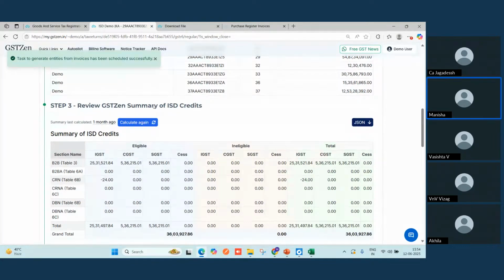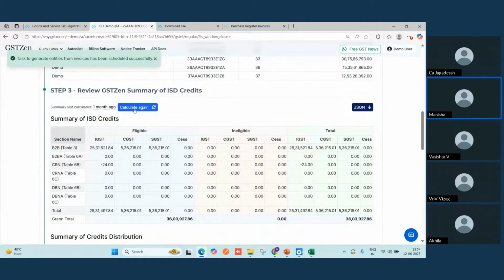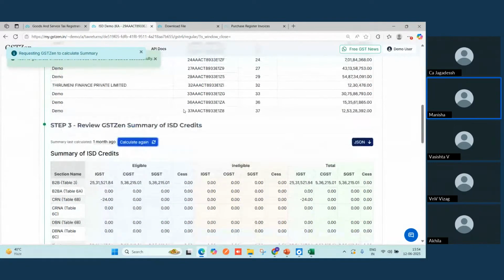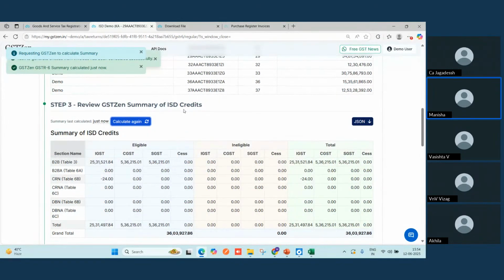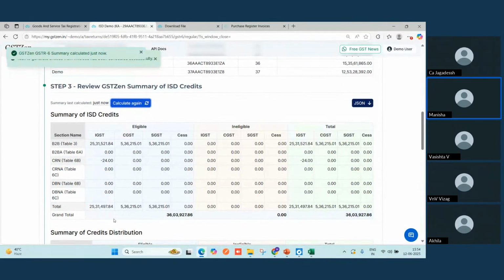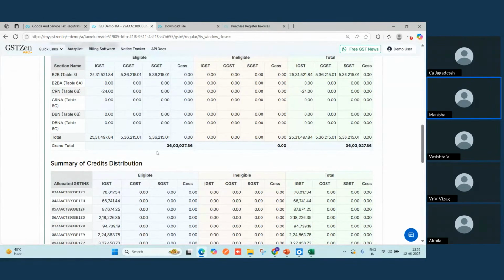Moving to the next step, that is review GST Zen summary of ISD credit. Here you have an option to calculate the data, whatever you have uploaded, in a tabular form. You will get this tabular structure for convenience, where it will give you the bifurcation amongst the different types of invoice, giving the descriptive numbers for IGST, CGST, SGST, cess, also bifurcating them under eligible and ineligible. And of course, you can check for the total as well.